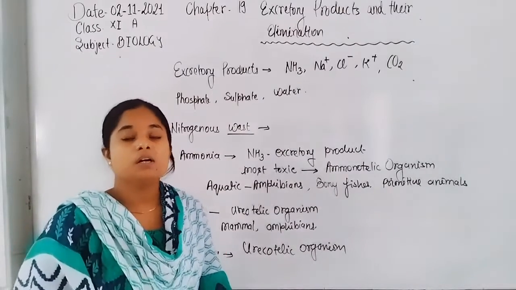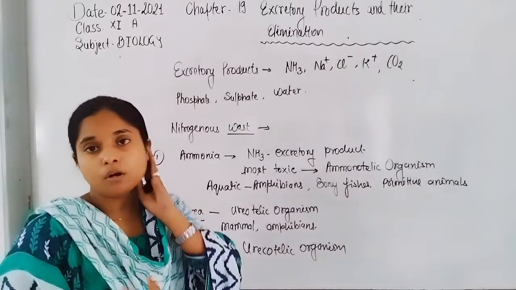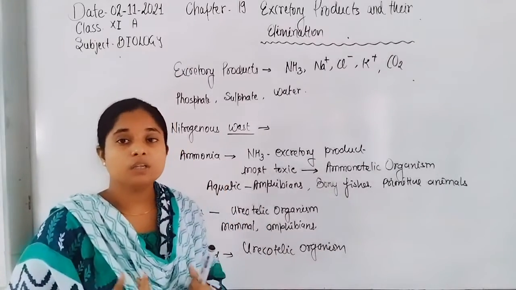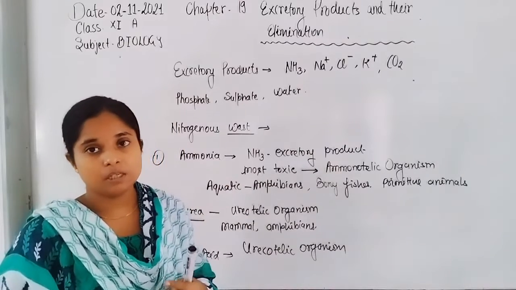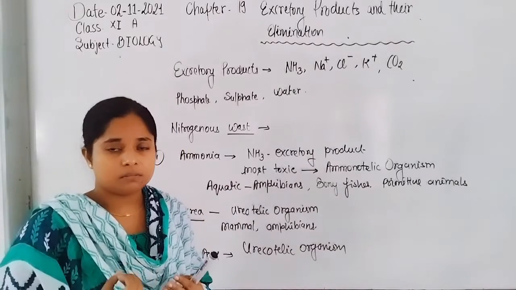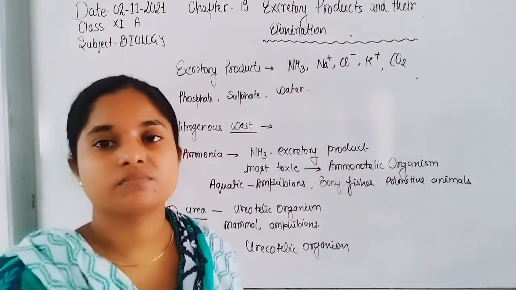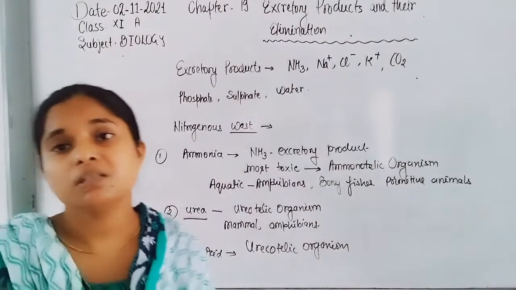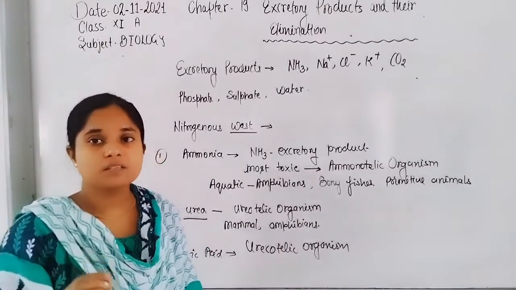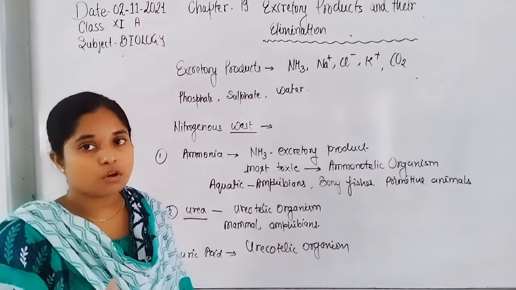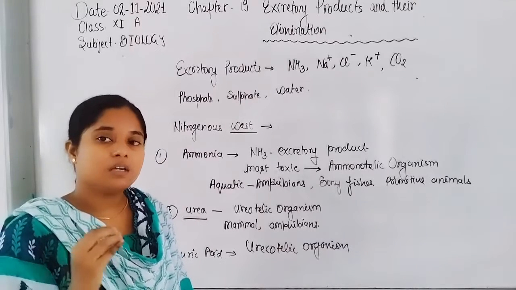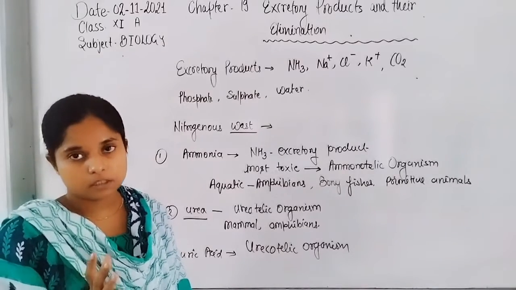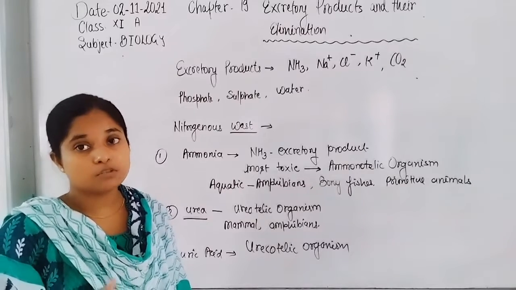They conserve the maximum amount of water because they lack a urinary bladder. Also, they live in habitats with little water, so they secrete uric acid to make it less toxic, and they remove their excretory product in the absence of water.